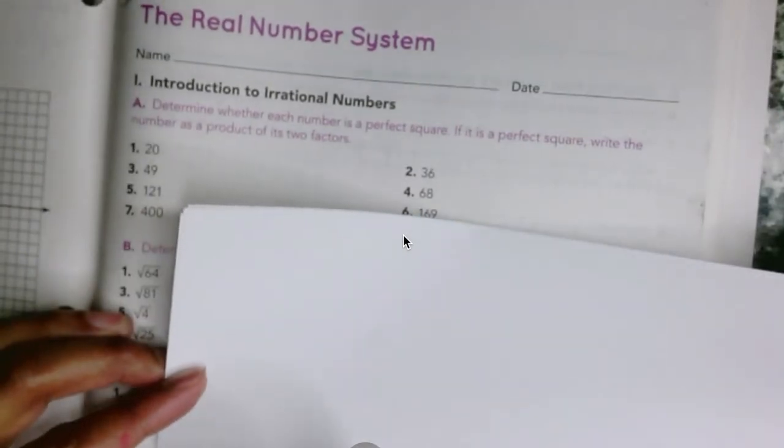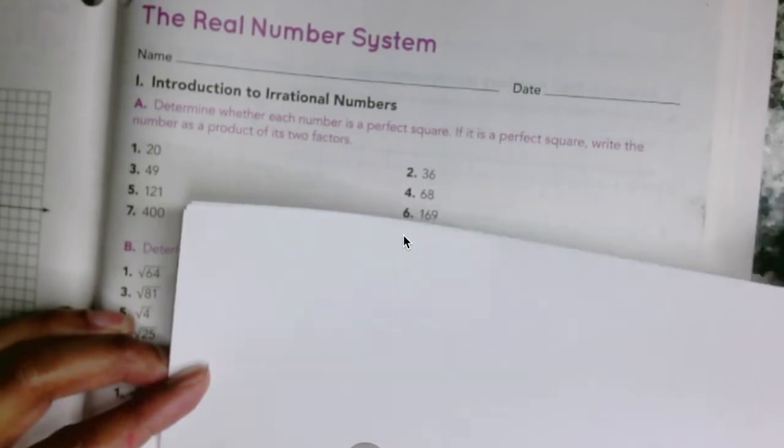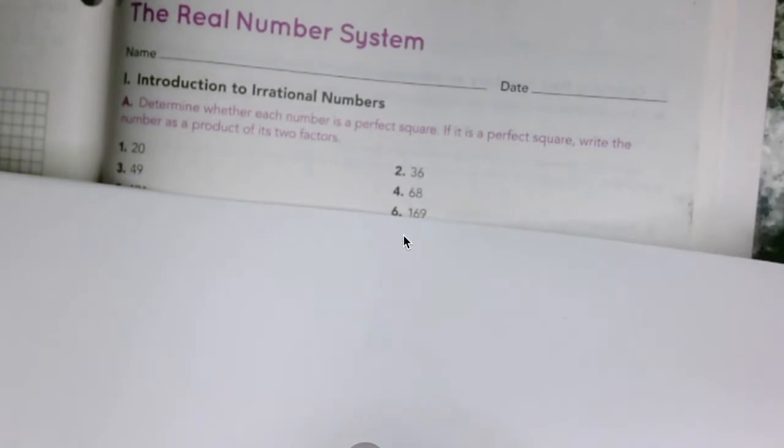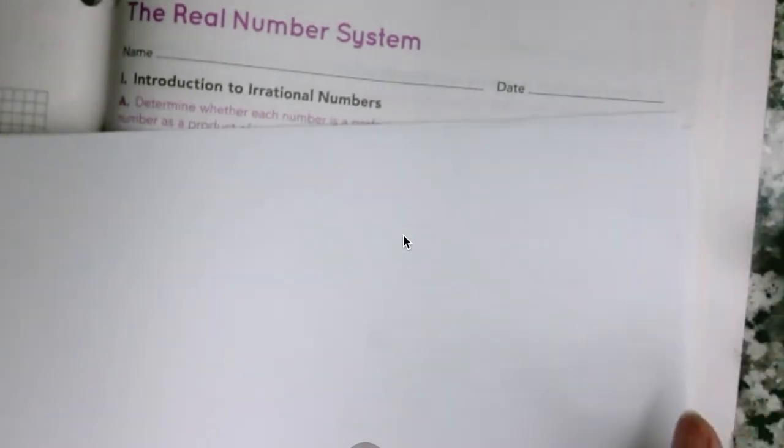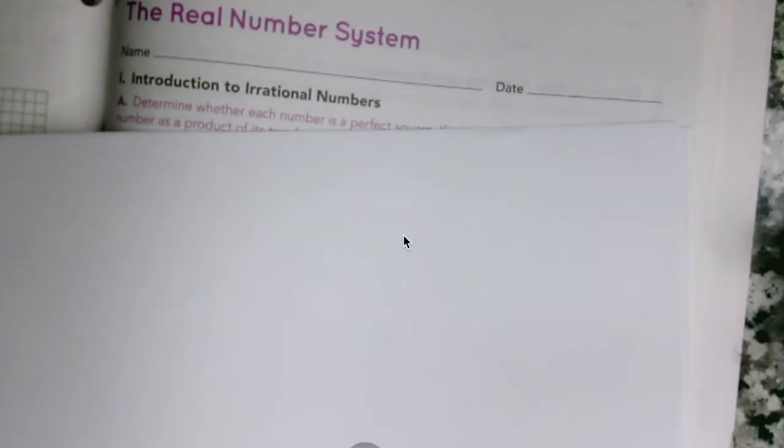So 0, 1, 2, 3, 4, 5, 6, 7, 8. Okay, mine only goes to 12. If you can get yours to 13, great, but mine is going to 12.